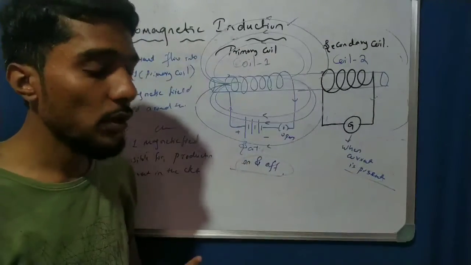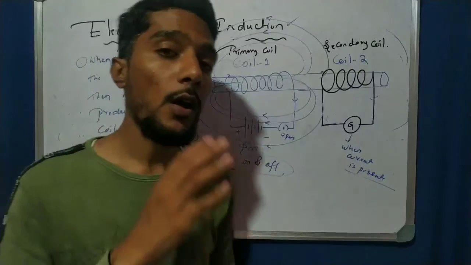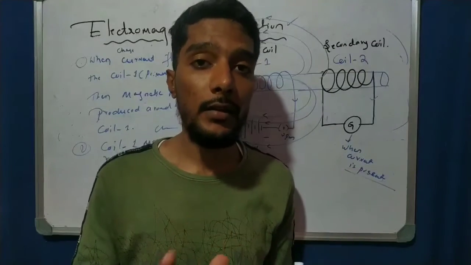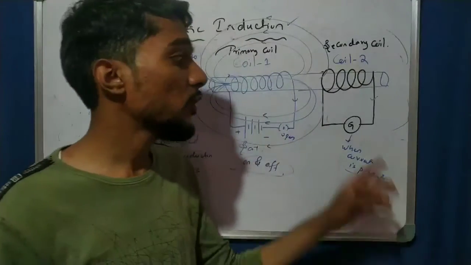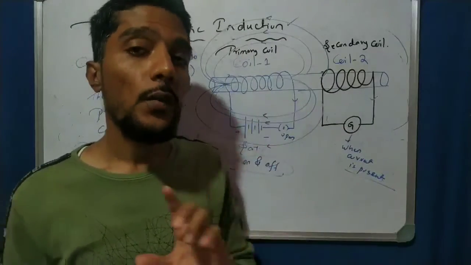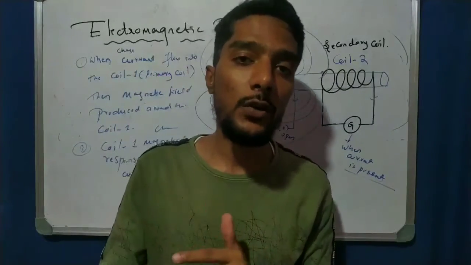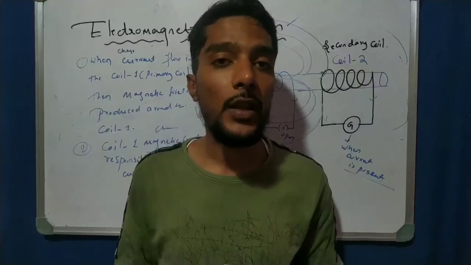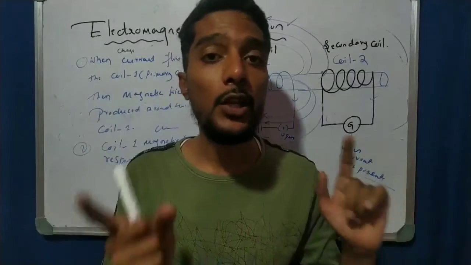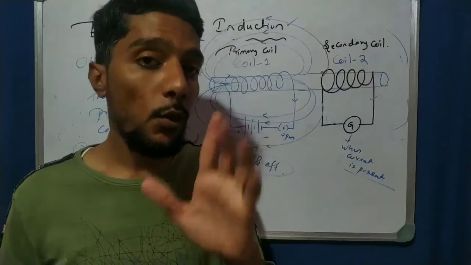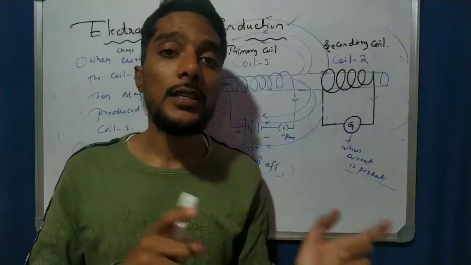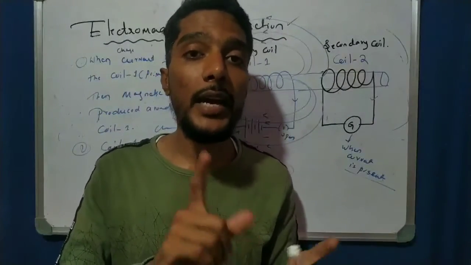Hope you understand this concept. In the next video we study the Fleming right hand rule, which is used to find the direction of the current, and the electric generator. On this principle of electromagnetic induction we discuss the next videos. We know about the electric motor. Hope you read, watch the video and make notes on electric generator and electric motor. In the next videos, using this principle of induction, we discuss the electric generator and Fleming right hand rule.